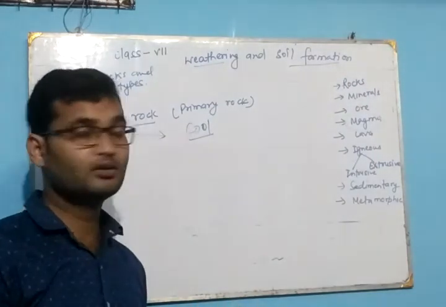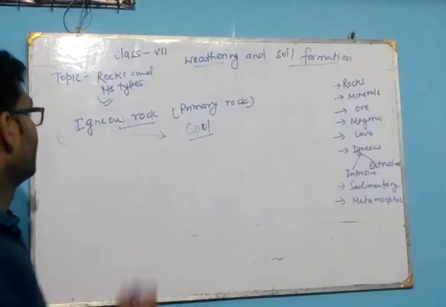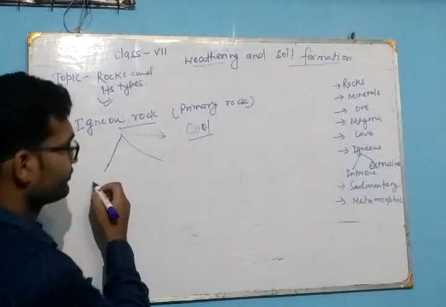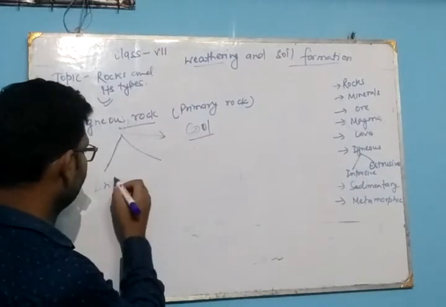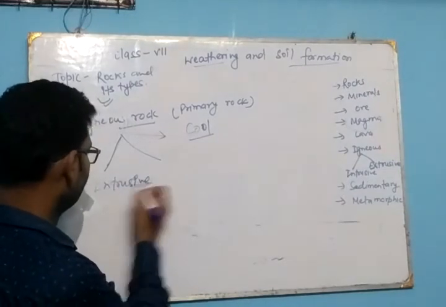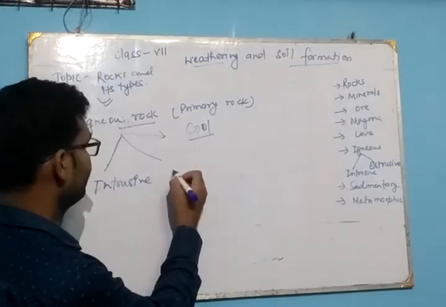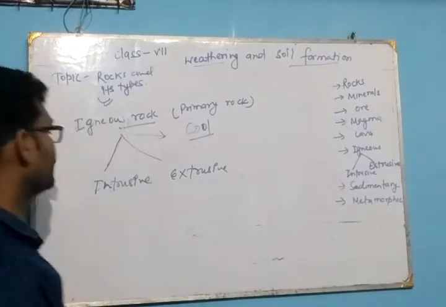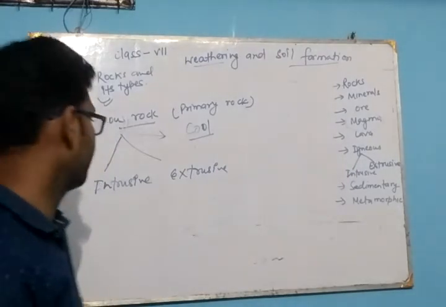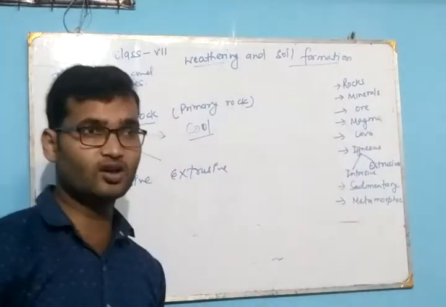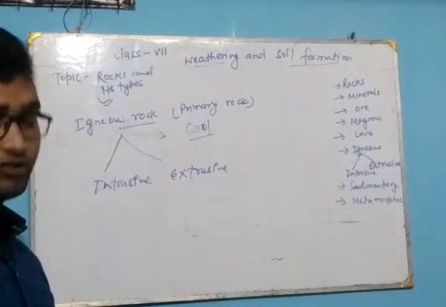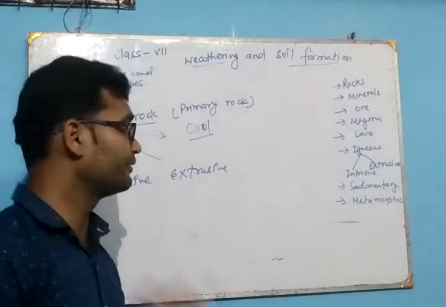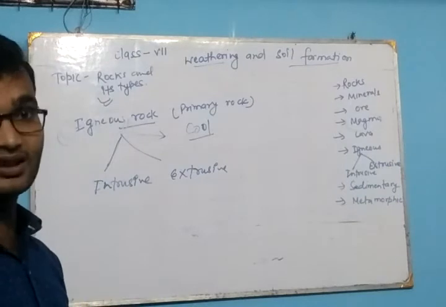Okay, now next, there are two types of igneous rock: intrusive and extrusive. What is intrusive igneous rock and extrusive igneous rock? Intrusive igneous rock means the rock formed when the magma cools under the earth.